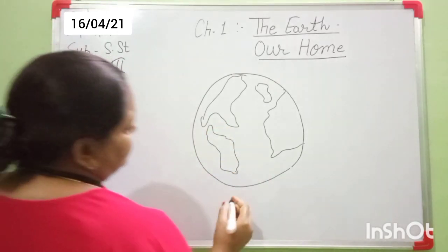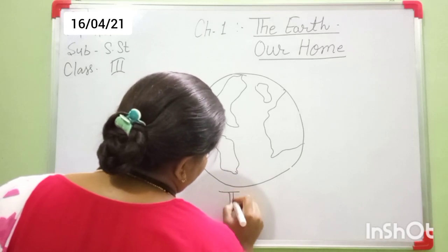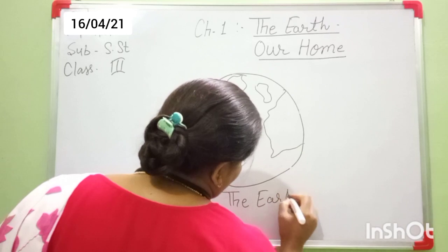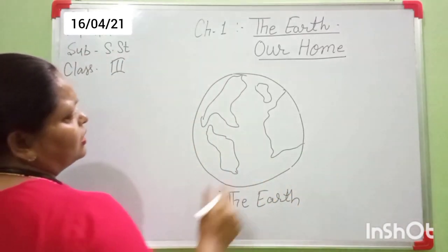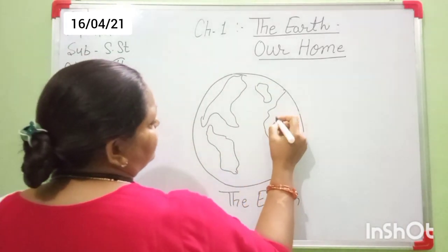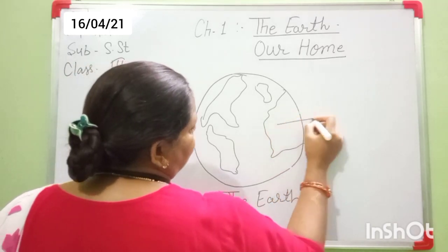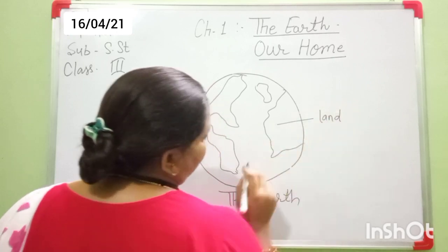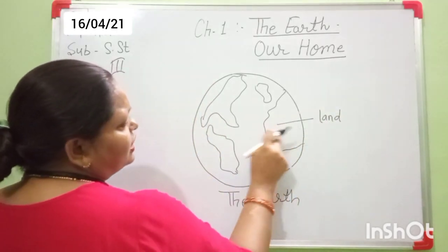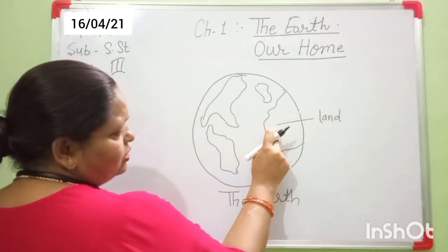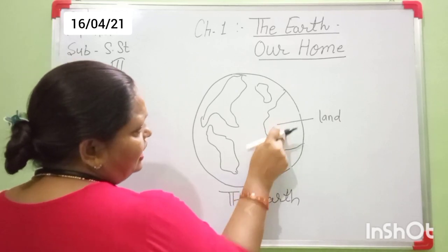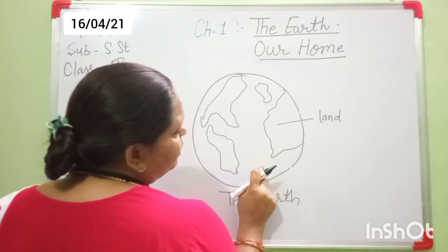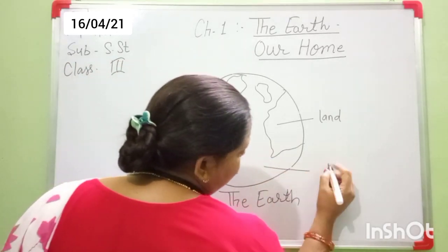This is the earth. Now draw this part. This part is land, and all of you use a pencil color to show the land. This land, this land, this land, and this blue part is called water.